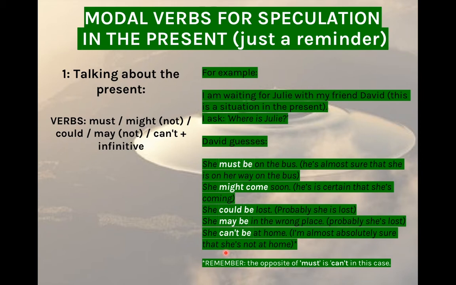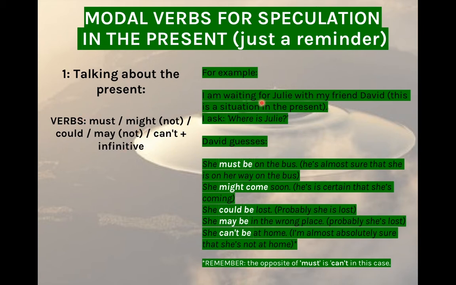Modal verbs for speculation in the present is something that you have already learned. We can use modal verbs to speculate about a situation in the past. That is what we're going to do in this lesson. But I just want to go through the speculation using modal verbs in the present. So, in the present, we can use must, might and might not, could, may or may not, and can't to speculate. So we use the modal verb, and then we use the infinitive.